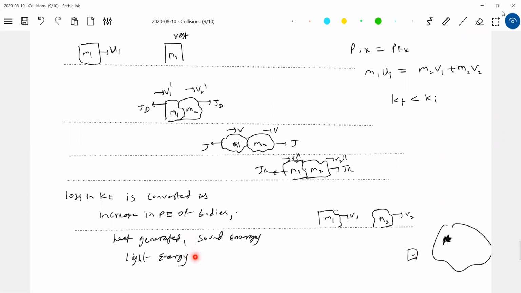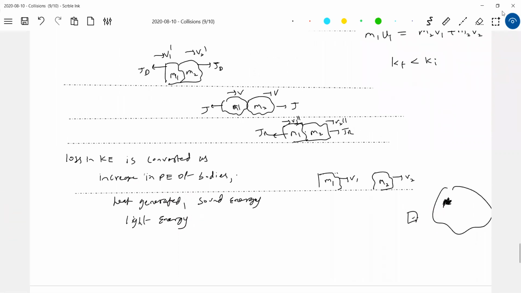Now, sir, can I still apply the same formula? Yes, the formula for the coefficient of restitution is applicable here also. So what is the formula? e is equal to velocity of separation by velocity of approach. Of course, u2 is 0 in this particular given case.